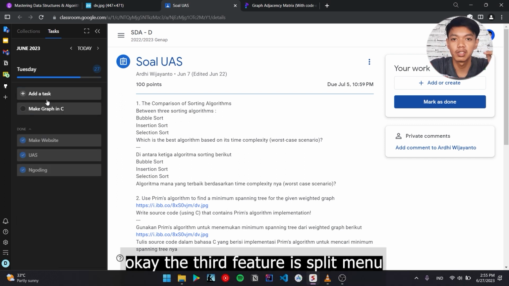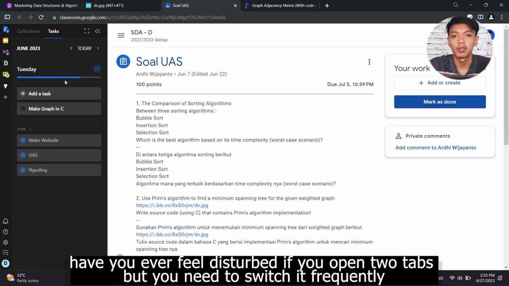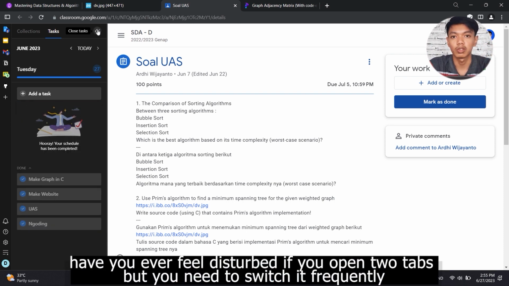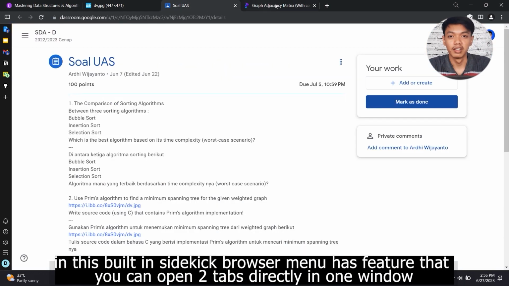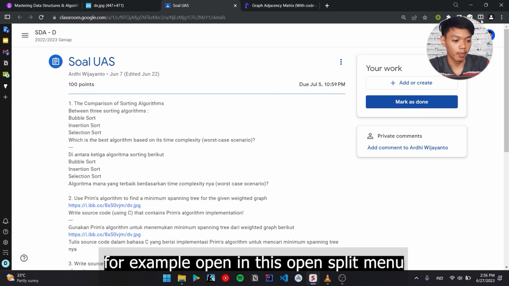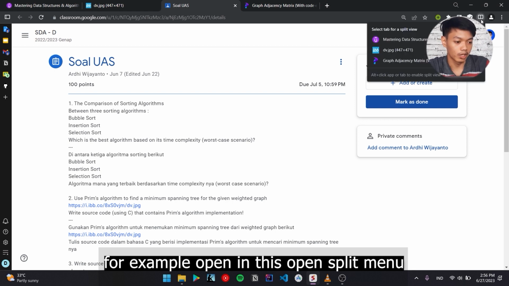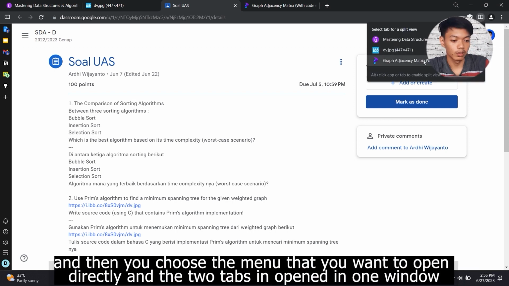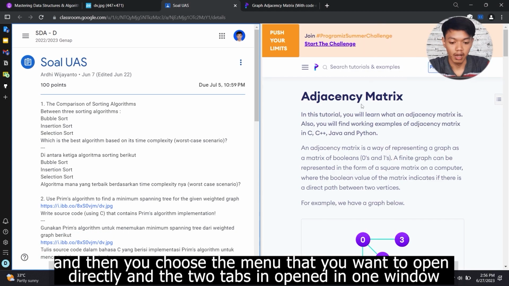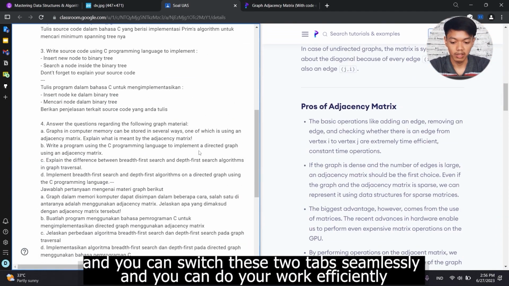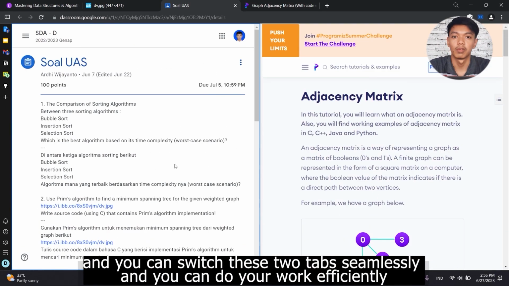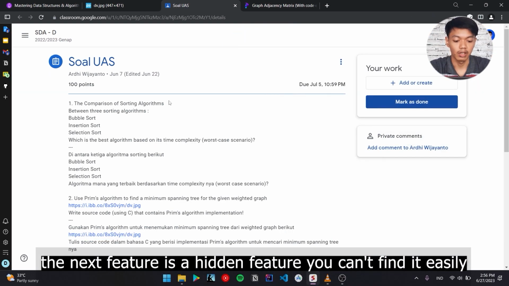Okay, the third feature is split menu. Have you ever felt disturbed if you open two tabs but you need to switch between them frequently? It's not good for your eyes, right? This built-in Sidekick browser menu has a feature that lets you open two tabs directly in one window. For example, click this open split menu, and then you choose the menu that you want to open directly, and the two tabs are opened in one window, and you can switch between these two tabs seamlessly and do your work efficiently.